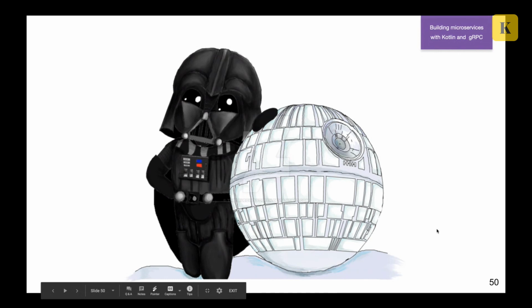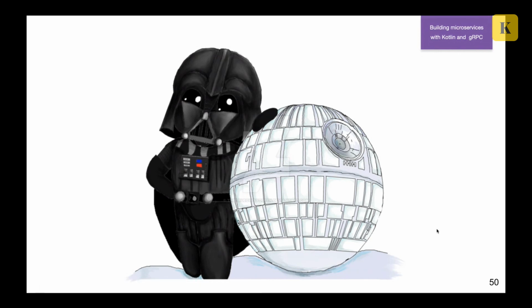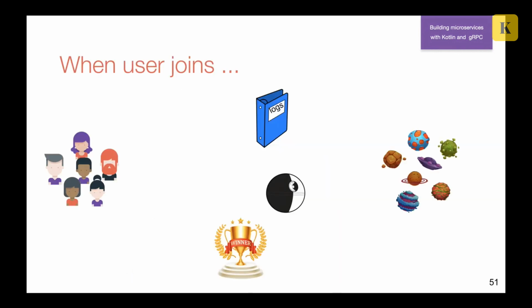So today we'll talk more about code. So let's discuss the first case. The first case is when a user joins our application. First of all, the user goes to our Death Star, and then in order to paint all the planets, the Death Star goes to our planet service and sees all the planets that we have in the universe. Then we receive these planets from our planet service and send them to our client in order to paint the